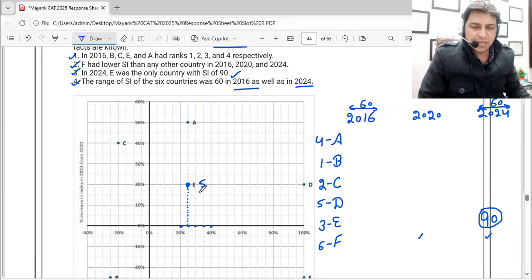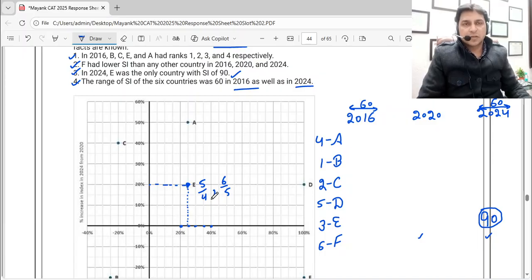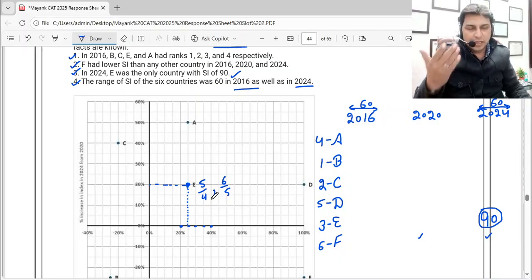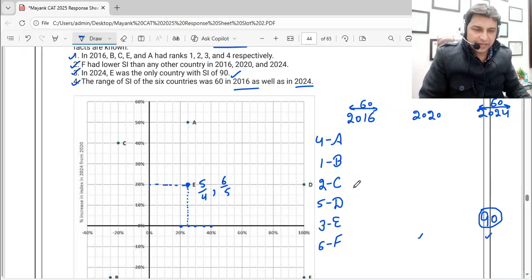That means it will become 5 by 4 of whatever value it was. And the y-axis tells me it's going to be 20%. That means it's going to be 6 by 5 of whatever value it was in 2020. In 2024 it's going to increase by 20%, 100 plus 20, 120%, 120 by 100, table of 20, 6 upon 5.